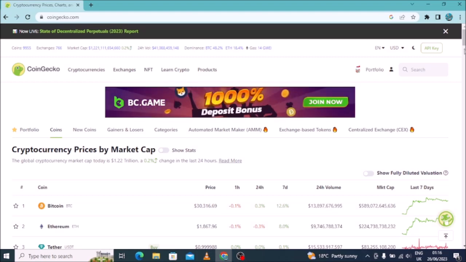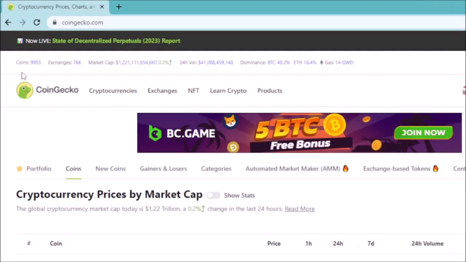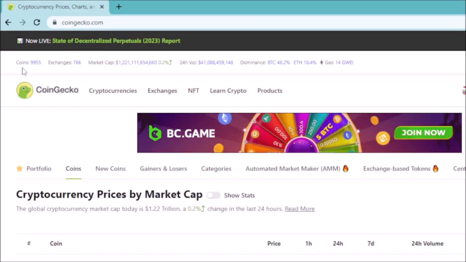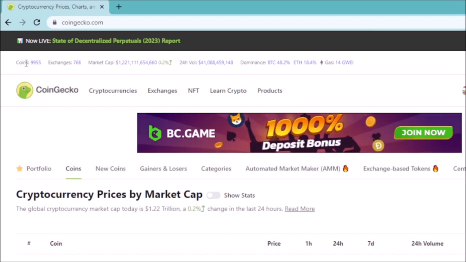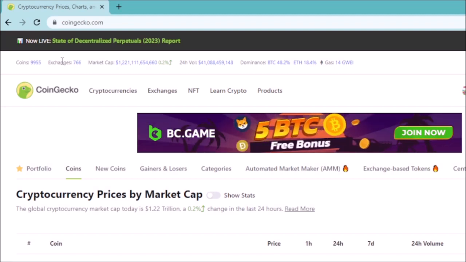So with that said, let's dive straight into the video. When you come on Coingecko, you find a lot of things. There is coins. These are coins that are registered on Coingecko. These are exchanges that right now are registered on Coingecko.